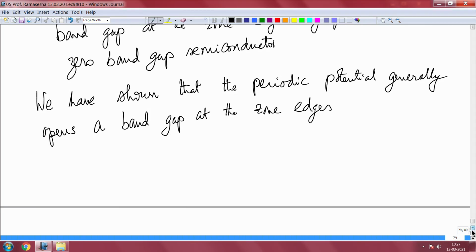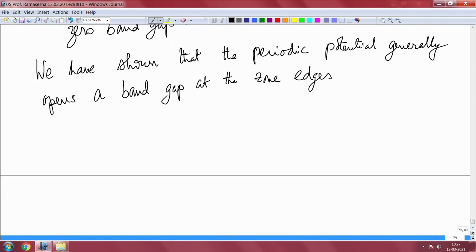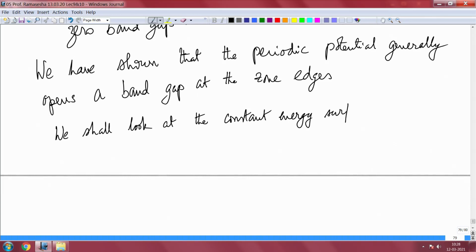Now, I want to see something slightly different, that is I want to look at the constant energy surfaces in K space in a 2-dimensional lattice. So, we shall look in detail at the constant energy surfaces.